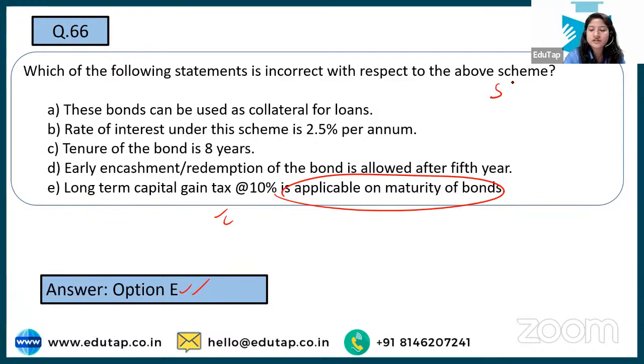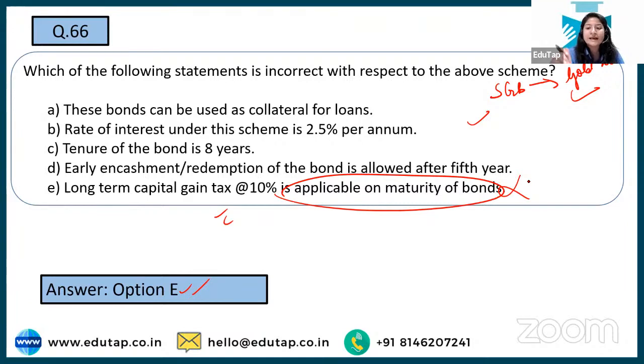What is the difference between sovereign gold bond and gold monetization? There are other factors also, but one major difference is this. In both cases you would not have to pay any tax on maturity, but there is the interest you will get on submission of either gold or the bond.